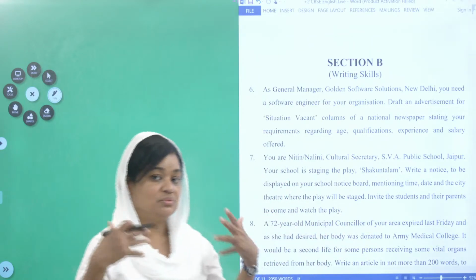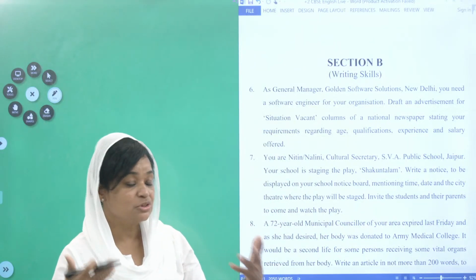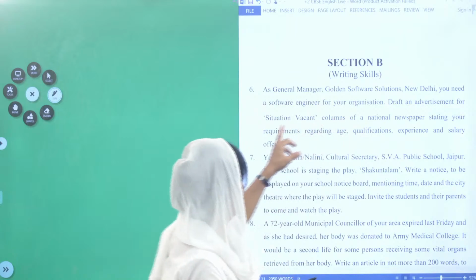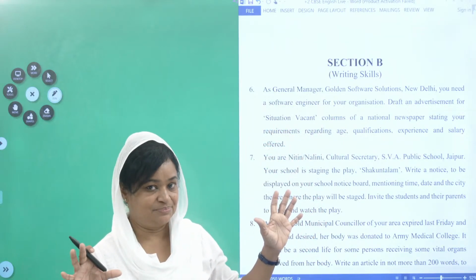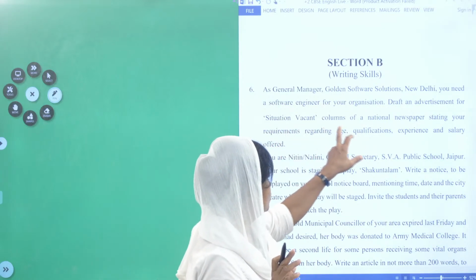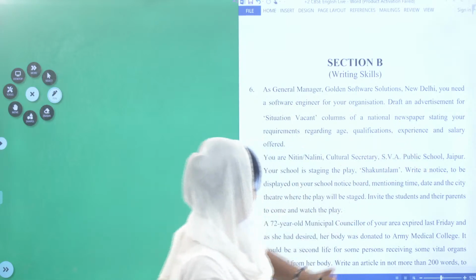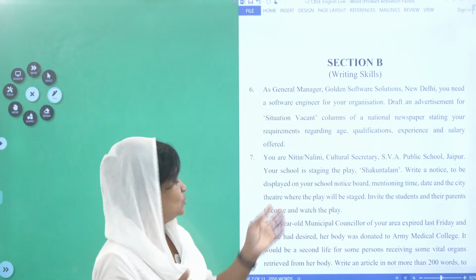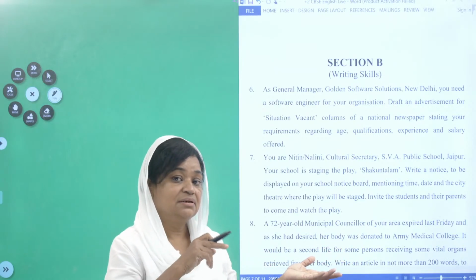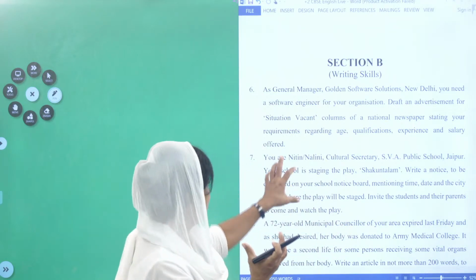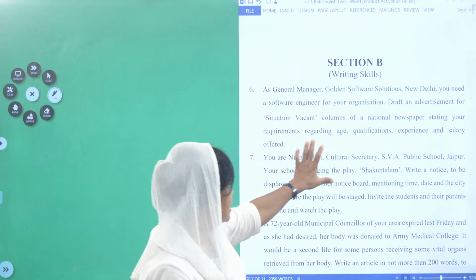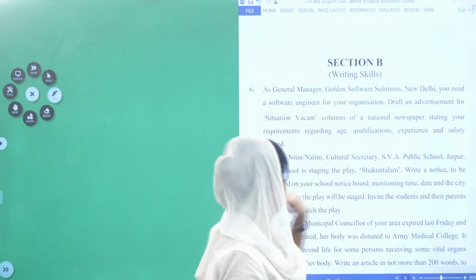Now, what are you supposed to do? Draft an advertisement. You need to write an advertisement for the situation vacant columns of a national newspaper stating your requirements. Very clearly, please understand the question. You need a software engineer, but what are the qualifications or what is the age you need? The company needs requirements regarding age, qualification, experience and salary offered.